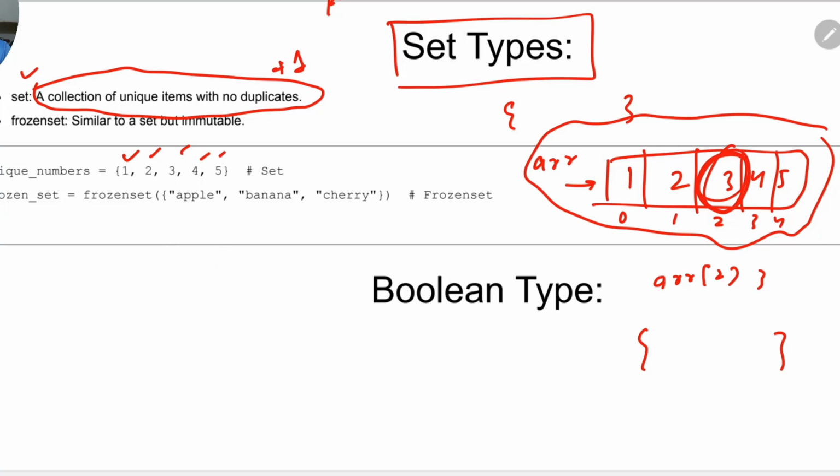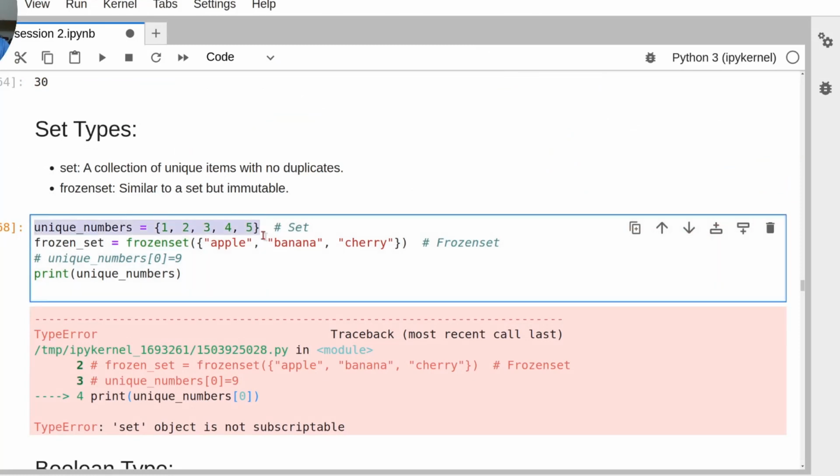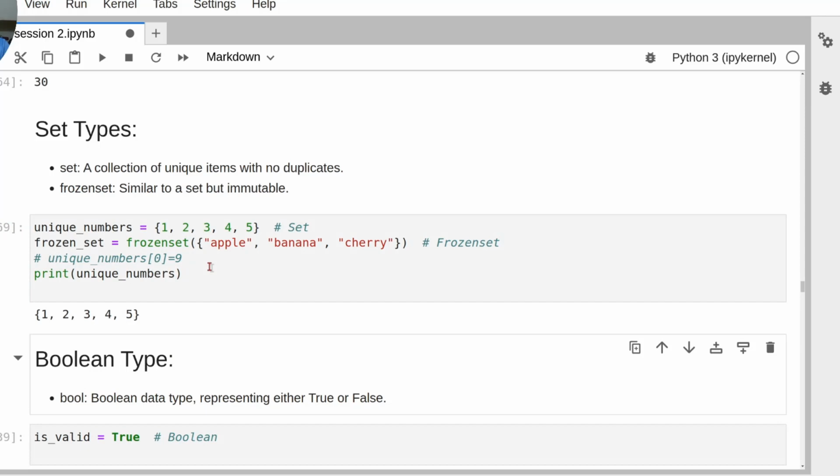Then we have something called a frozen set. Frozen set means you do not want to change anything. It is similar to a set, but it's immutable. If you see it here, are you able to see it? For unique numbers, we have a set which is basically mutable. You can change the whole set, you can assign it some other set. But if you want this set to be immutable, you can define it as a frozen set. Frozen set will give it the values, and you cannot mutate them.